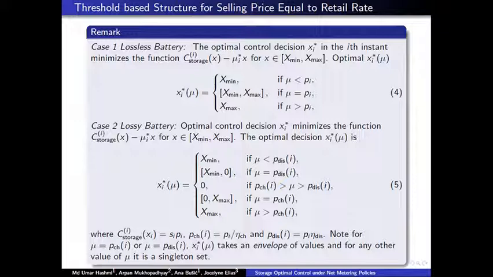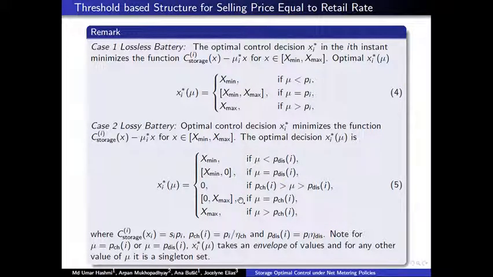We also explicitly list the threshold based structure of optimal decisions. So here in the first remark, case 1 is listed for the equal buying and selling price case, and case 1 represents the lossless battery, which has 3 conditions based on the price levels. Whenever the shadow price is less than the price at that instant, then the optimal action is to discharge. And similarly for the other conditions, there is a subgradient-like structure whenever mu is equal to pi.